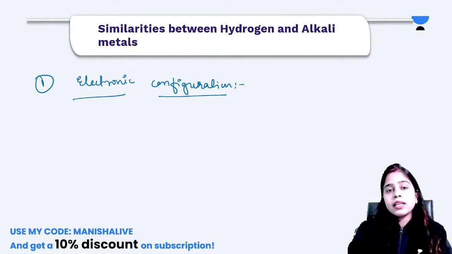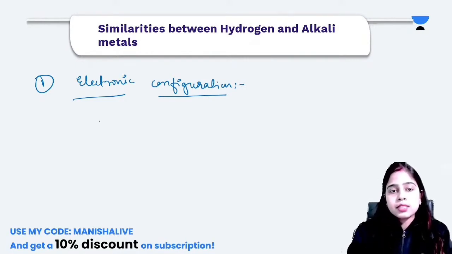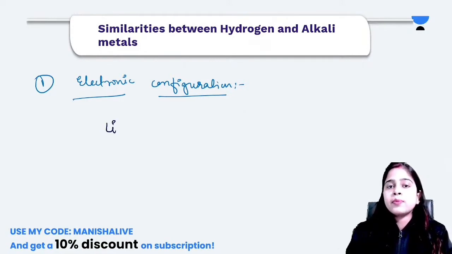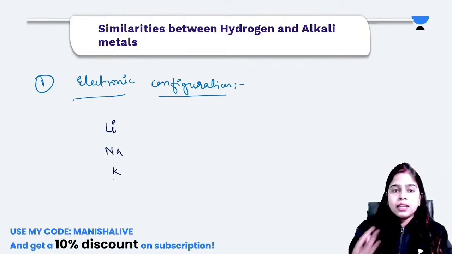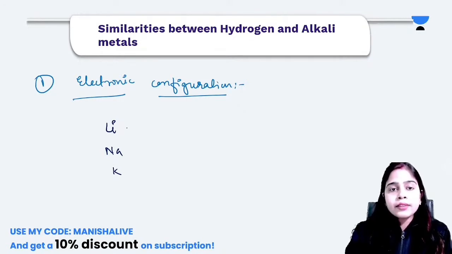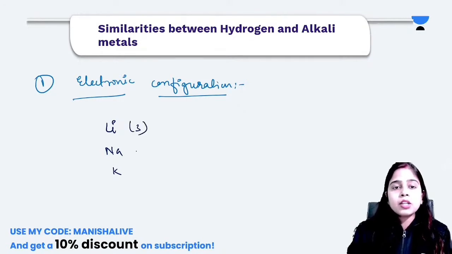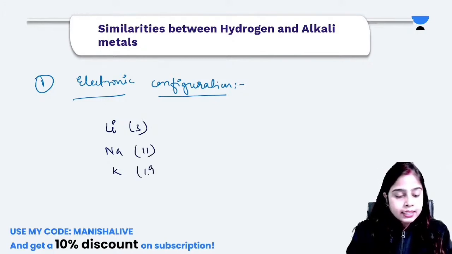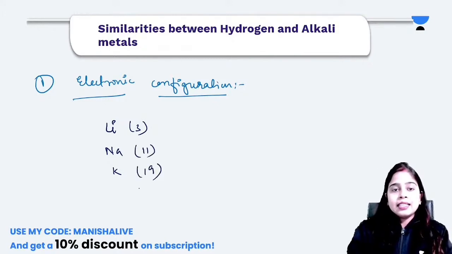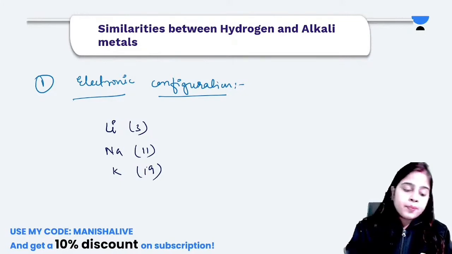Let's start from lithium, because after hydrogen the next element in first group is lithium. So we will write lithium, sodium, potassium. Let's take only 3 elements. The atomic number of lithium is 3, atomic number of sodium is 11, atomic number of potassium is 19. These are the atomic numbers written in brackets.